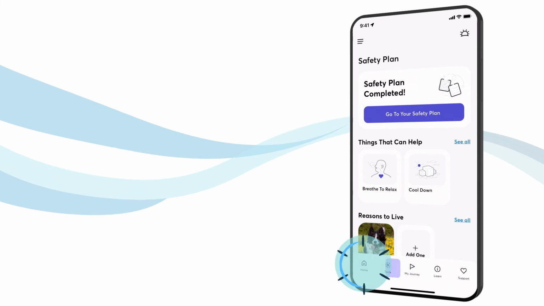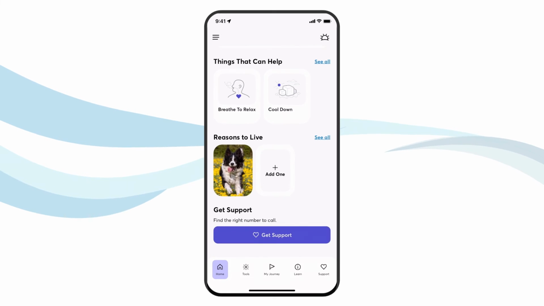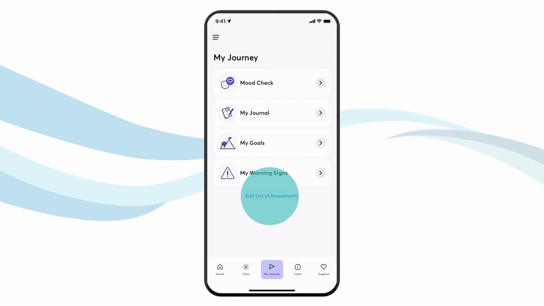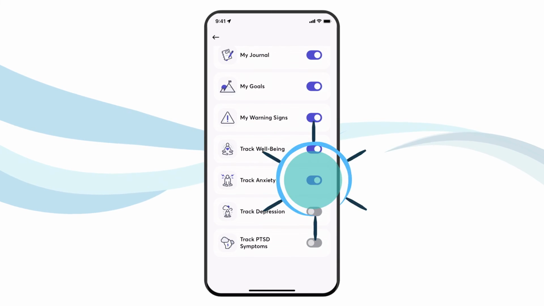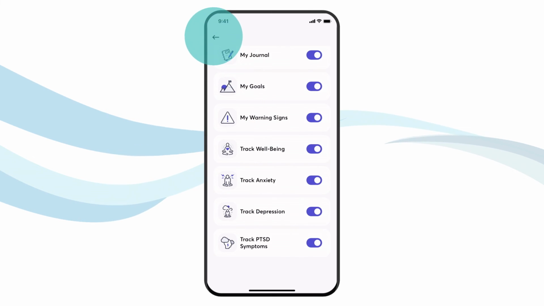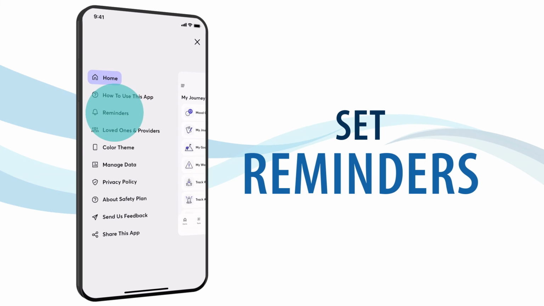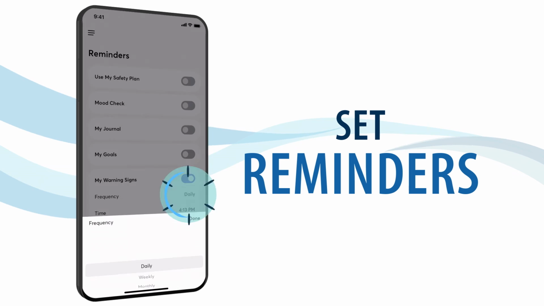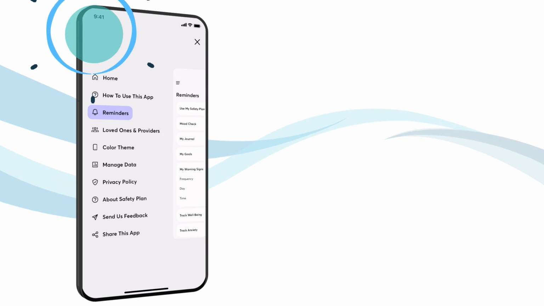You can use Safety Plan to track your mood and progress towards your goals. Under My Journey, you can check in on your mood, add journal entries, update your goals, and track your well-being, anxiety, depression, or PTSD symptoms. In the main menu, you can set reminders for using the app. We recommend that you regularly review and update your safety plan so you have the most helpful steps in place to protect yourself in a crisis.